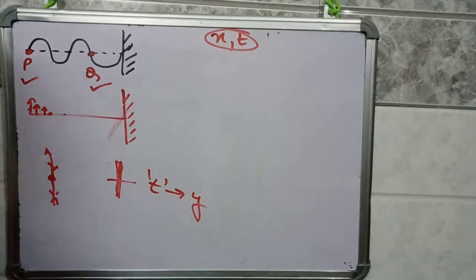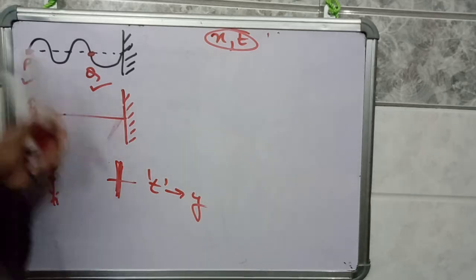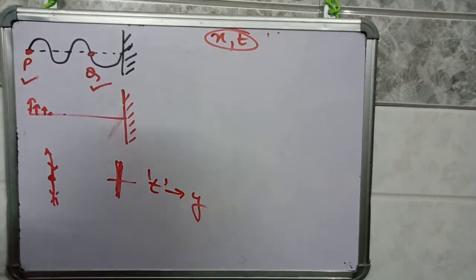Now this string is made up of an infinite number of particles, and all of them are doing oscillatory motion. So how can we decide which particle we are talking about?